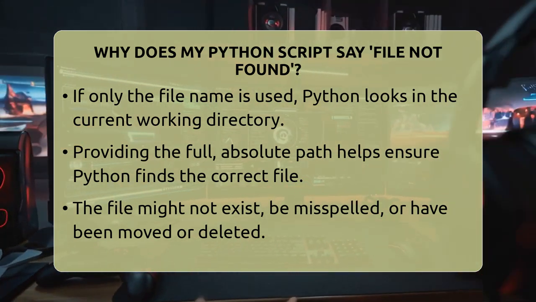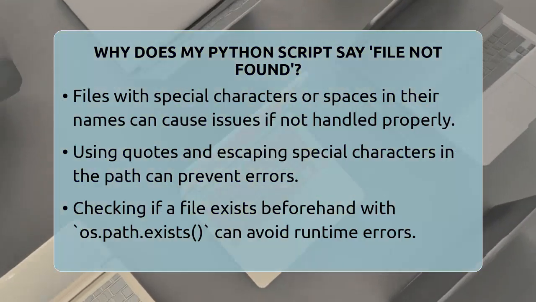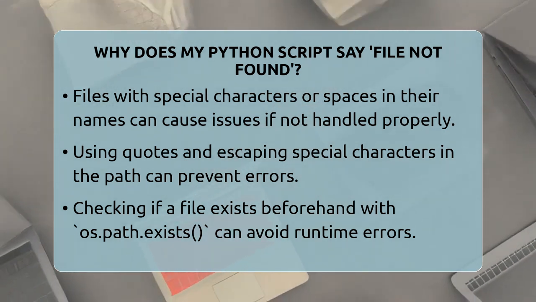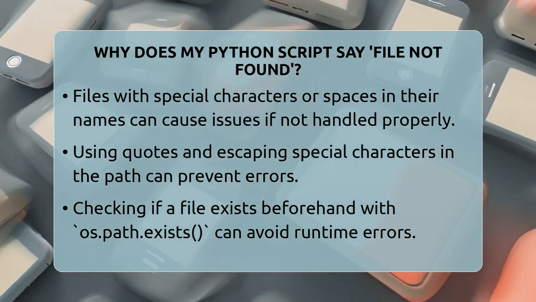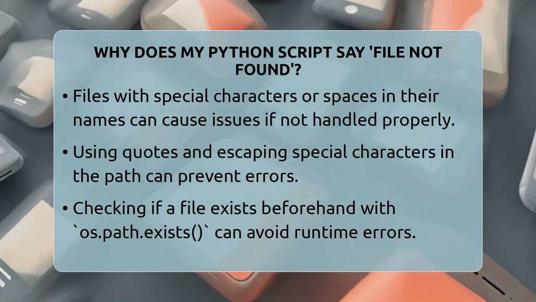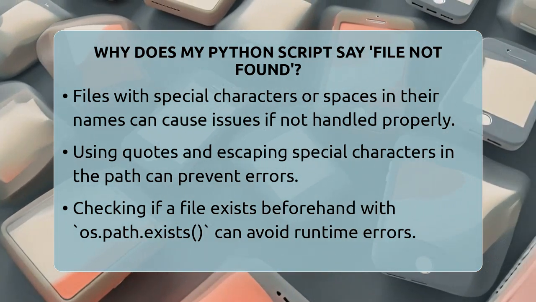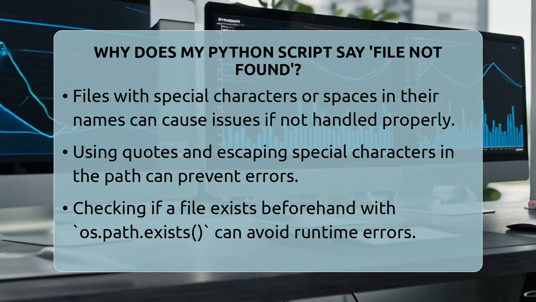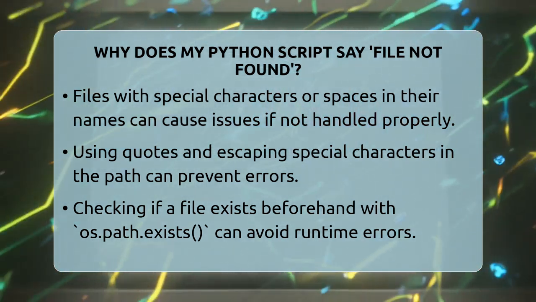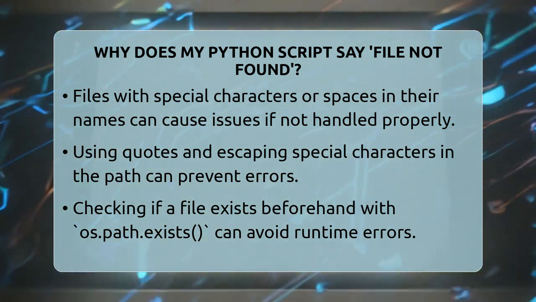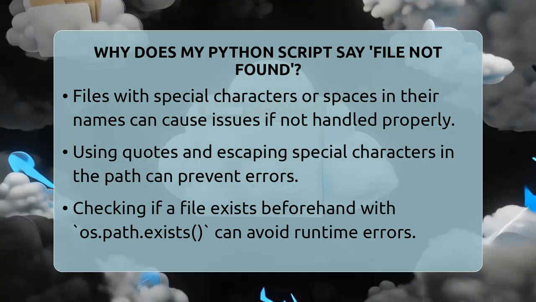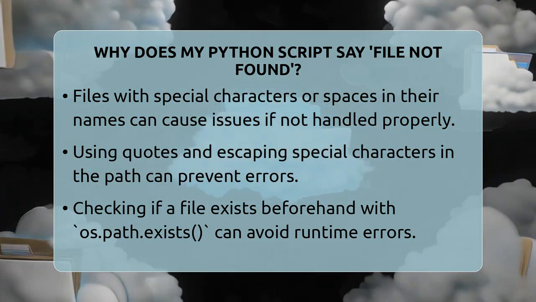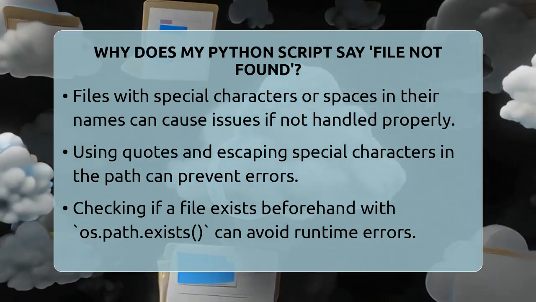A good way to prevent the error is to check if the file exists before trying to open it. Python provides a function called os.path.exists that returns true if the file is there and false if it isn't. You can use this to make your script smarter. Wrapping your file opening code in a try except block is also helpful. If the file isn't found, your program can catch the error and respond gracefully instead of crashing.